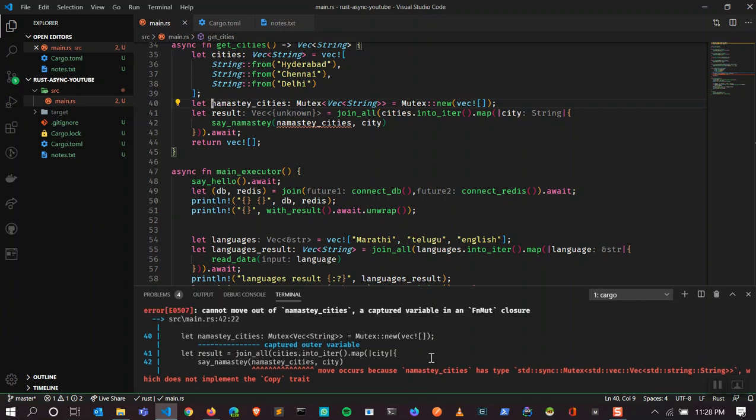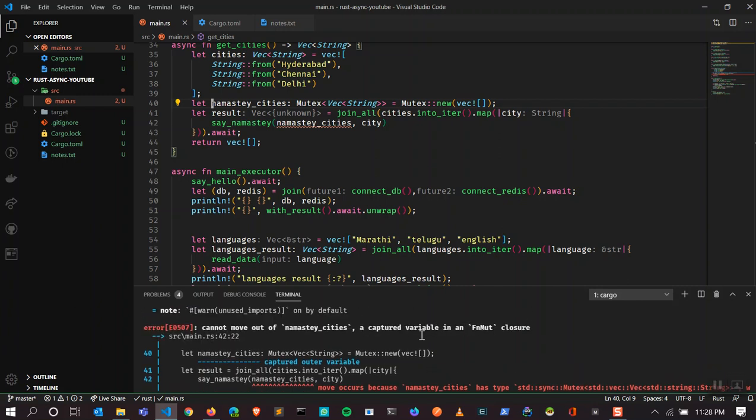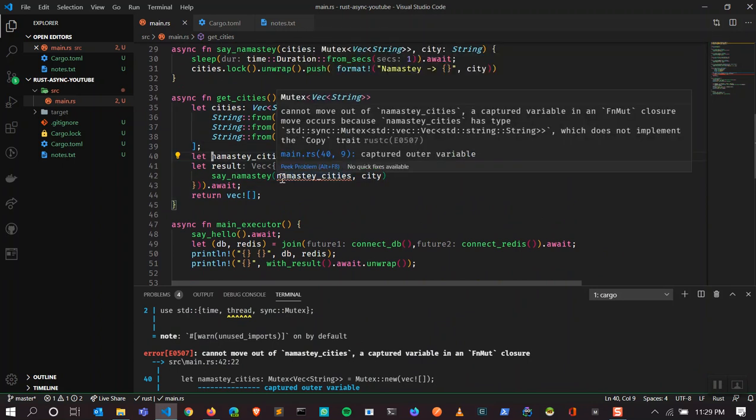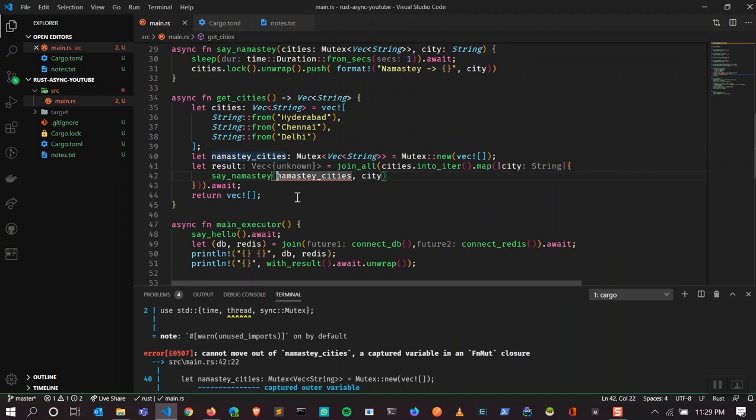Because the variable necessities, string necessities, is borrowed in the function closure. So we cannot use that, right? So I cannot send the address like that. We have seen that I have sent the pointer to that function to mutate the data, right? But when you're writing concurrent code, we cannot do that.